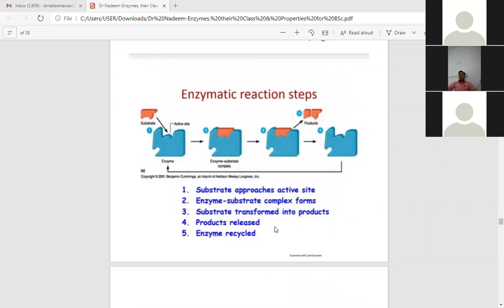This is the enzyme reaction steps. The substrate approaches the active site. If it is conformationally fit into that site, it forms the enzyme-substrate complex. Then catalysis happens, and the substrate is transformed into products. The product is released while the enzyme is recycled. The enzyme can go to another substrate, catalyzing that reaction. So there is no change in the enzyme. The enzyme is recycled.